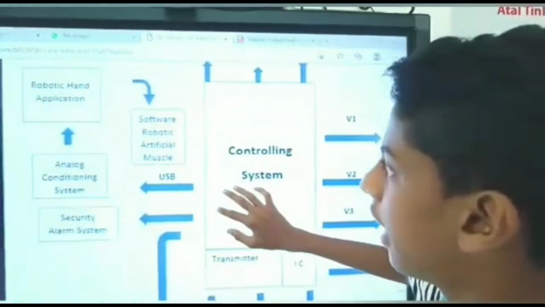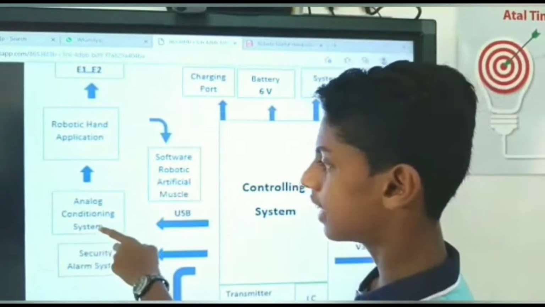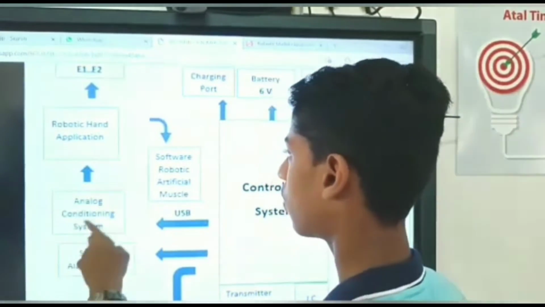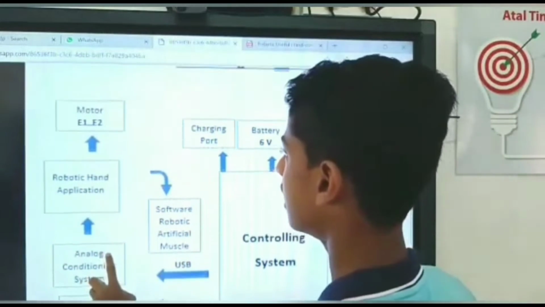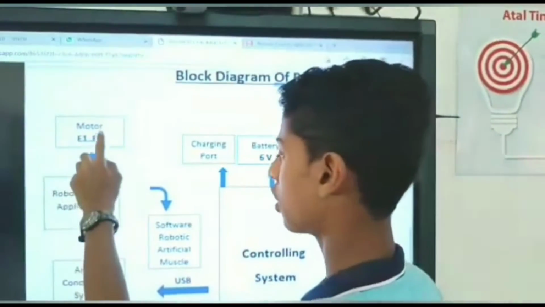Let's go to hand applications. This is the analog conditioning system. It can control the system of hand applications. Hand applications work with motor 1 and motor 2.